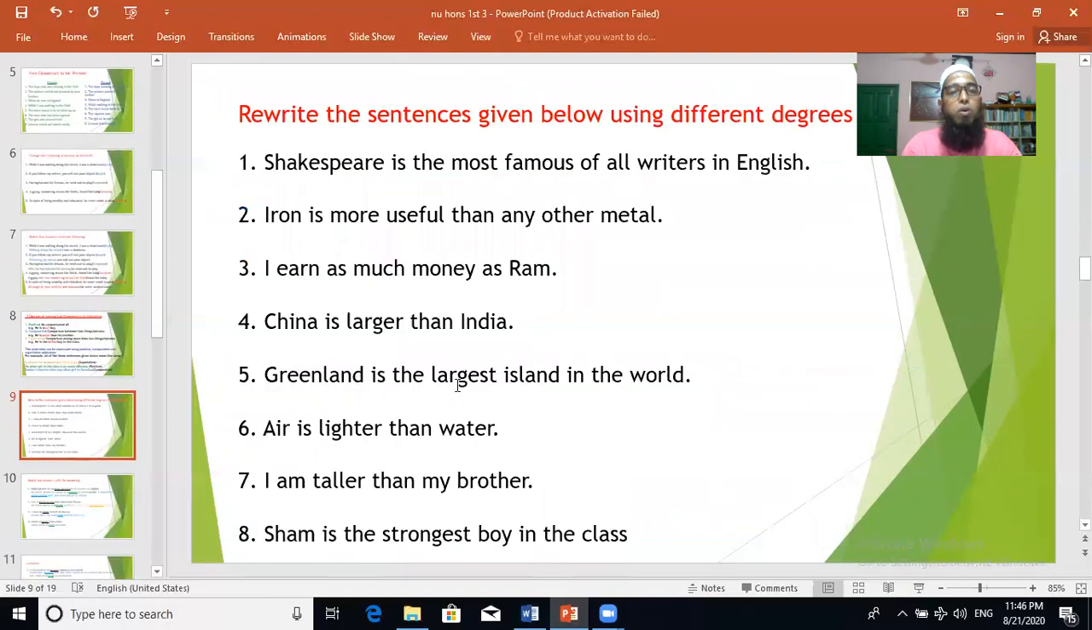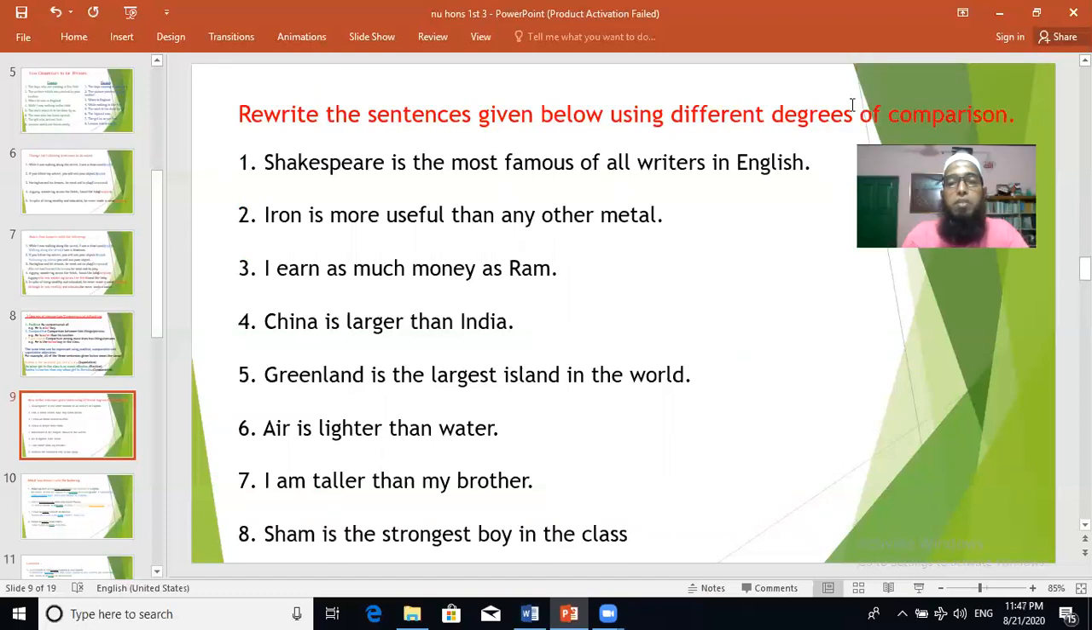So can you do this? Try. Rewrite the sentences given below using different degrees. I am not giving so many rules here because you have done these things before. Now I'm just checking how much you can recall or how much you have forgotten by this time. So do it quickly. Try to make it. Shakespeare is the most famous of all writers in English. This superlative degree, the most famous, you have to make comparative and positive if you can.